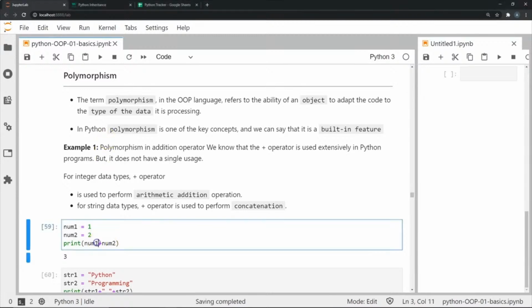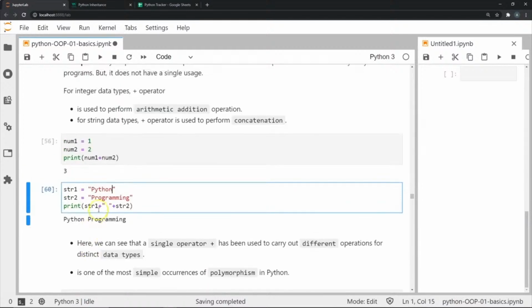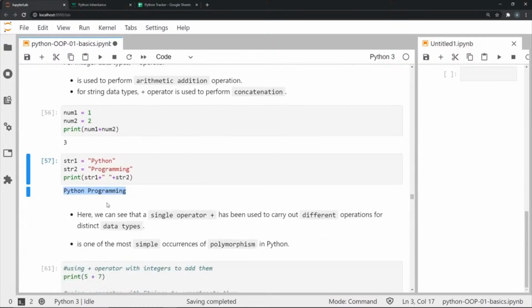To show you what I mean, I have done a simple addition operation here, where I'm adding two variables, number 1 and number 2. When I do it on integers, it adds 1 plus 2. Now when I use it on two strings, str1 and str2, which contain Python and programming, two separate strings, you can see what the plus operator does here. It forms one string containing both of these individual strings. So this is the plus operator showing polymorphism, one of the simplest yet most common occurrences of polymorphism in Python.